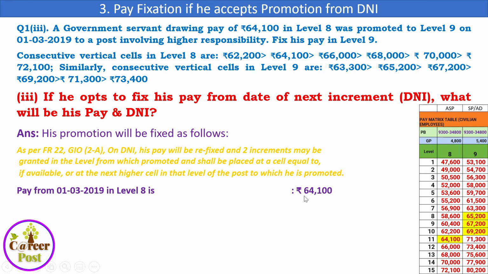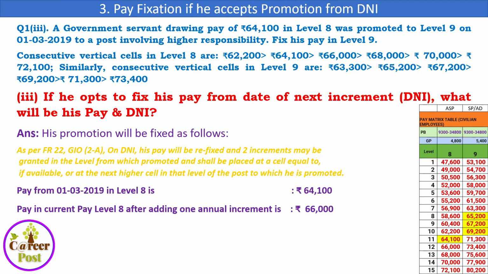So he is drawing 64,100 in level 8, and pay will be 64,100 just prior to that date. On that date, what will happen? The pay in the current pay level 8 after adding one annual increment is 66,000. Here the 64,100 is his initial pay, and he did not take the promotion immediately. He is opting for the pay from the date of next increment. So he will wait until 1/7/2019 to get his pay fixed.